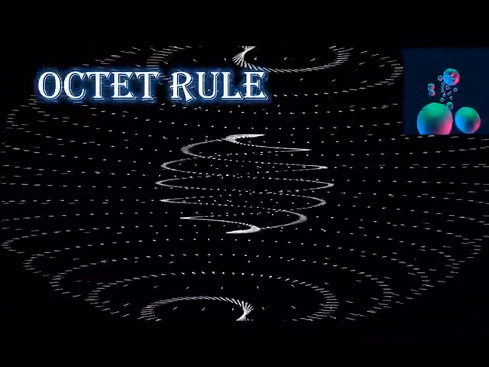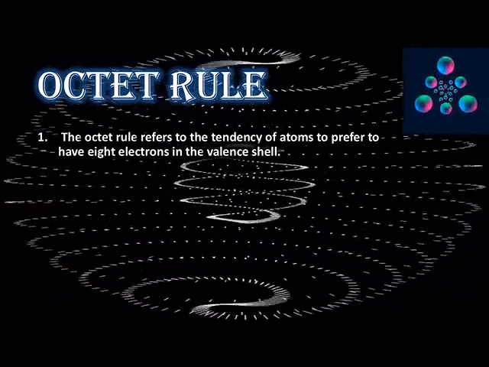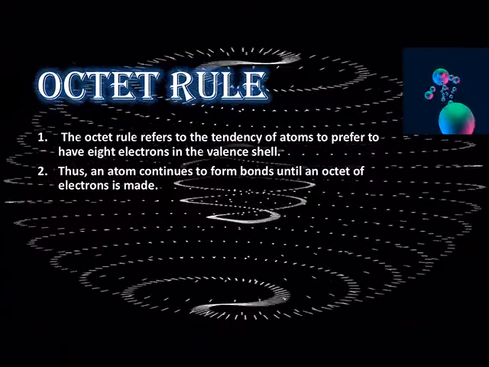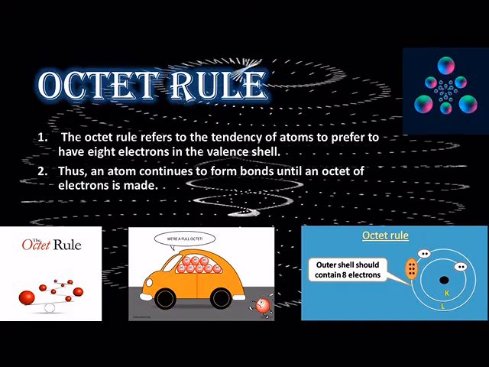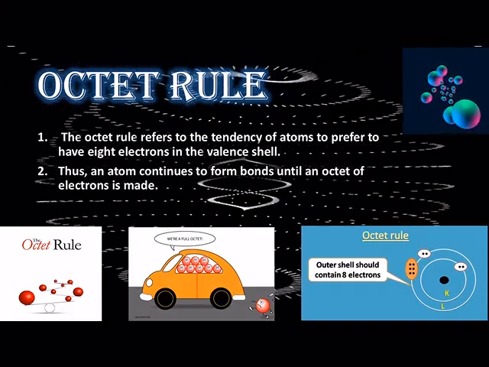Octet rule. The octet rule refers to the tendency of atoms to prefer to have 8 electrons in the valence shell. Thus, an atom continues to form bonds until an octet of electrons is attained. Such a configuration is also known as a noble gas configuration.